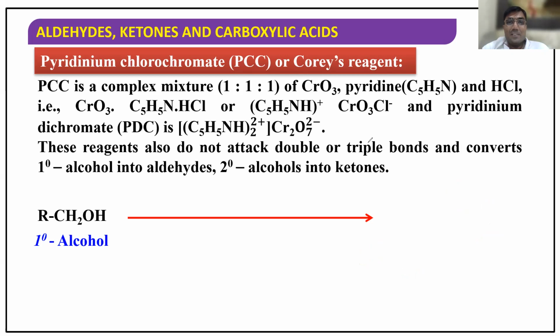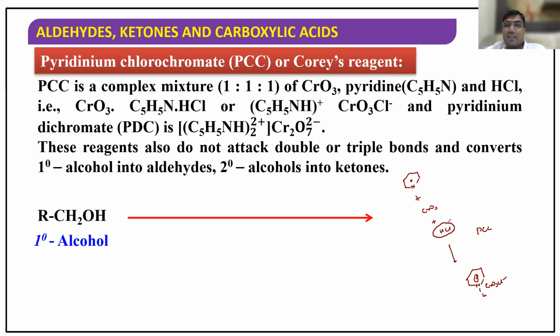How are these actually prepared? This is called pyridine. Pyridine plus CrO3 plus HCl gives PCC. PCC means pyridinium chlorochromate: the pyridinium ion with chlorochromate, CrO3Cl minus. This is the reagent. It is not required, but you are expected to know what PCC is.